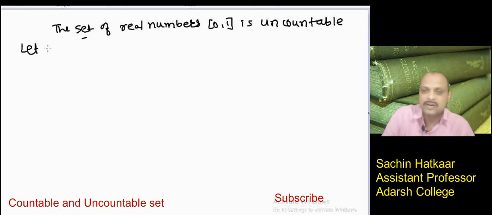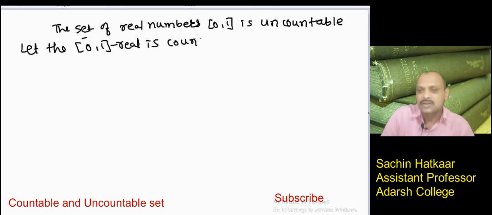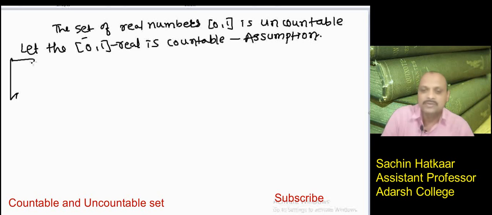let this set of all real numbers between 0 and 1 be countable. We have assumed that. This is our assumption, our supposition. So we are dealing with the numbers between 0 and 1, and therefore they are of the type 0.a1 a2 ... an ..., like this.